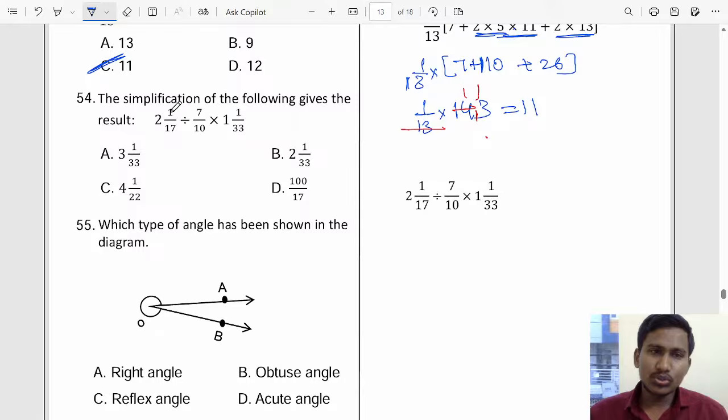It is 2 and 1 by 17 divided by 7 by 10 into 1 and 1 by 33. So here first we have to do division, right? So for this we have to change it. 17 2s are 34, 34 plus 1, 35 by 17, and this reciprocal we have to multiply into 10 by 7 into 33. 1s are 33, 33 plus 1, 34 by 33 will come.